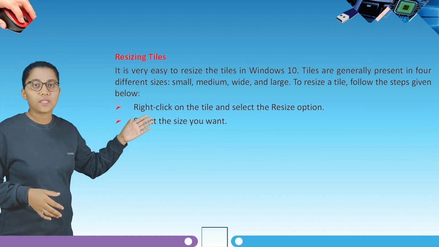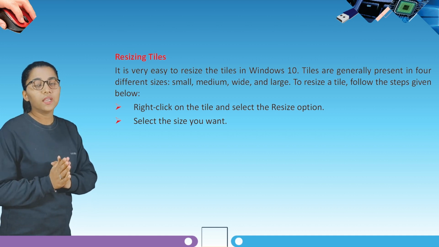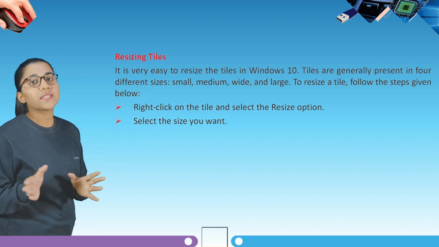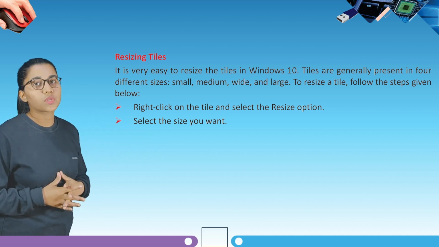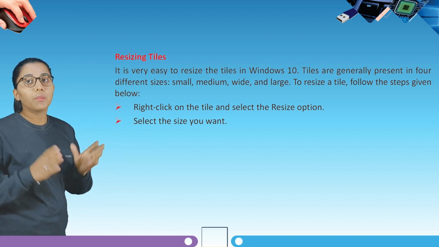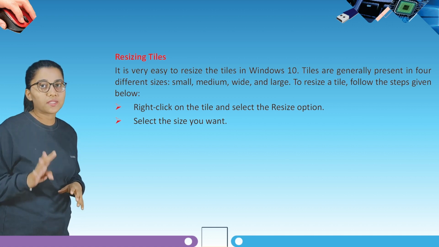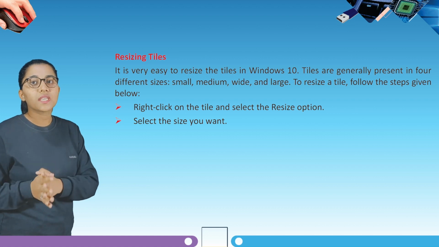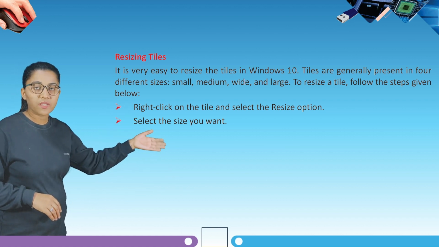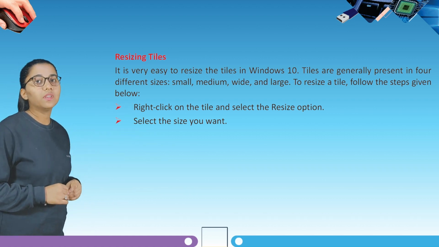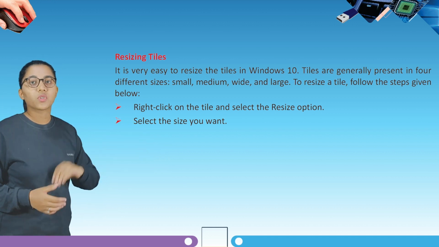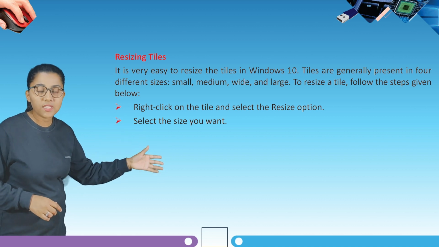Now our next topic is resizing tiles. How will you resize a tile? We are going to learn about it in this topic. It is very easy to resize a tile in Windows 10. Tiles are generally present in 4 different sizes: small, medium, wide and large. To resize a tile, follow the steps given below. First, right click on the tile and select the resize option. Then select the size you want.